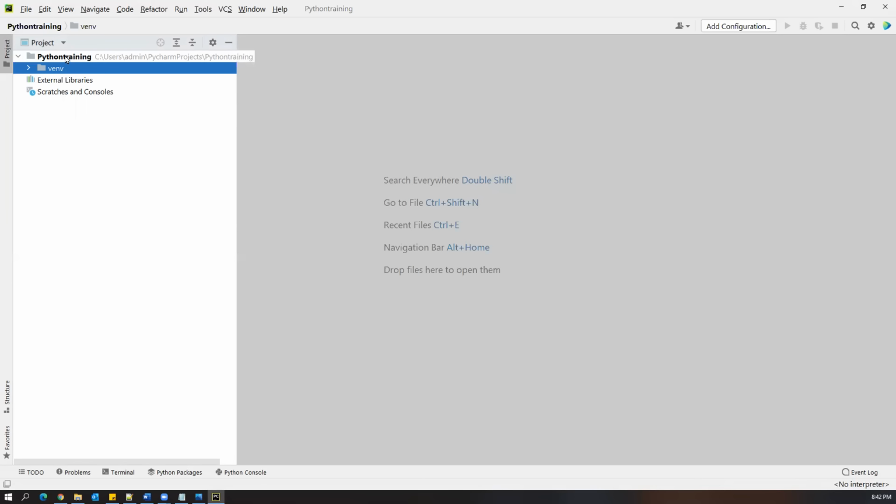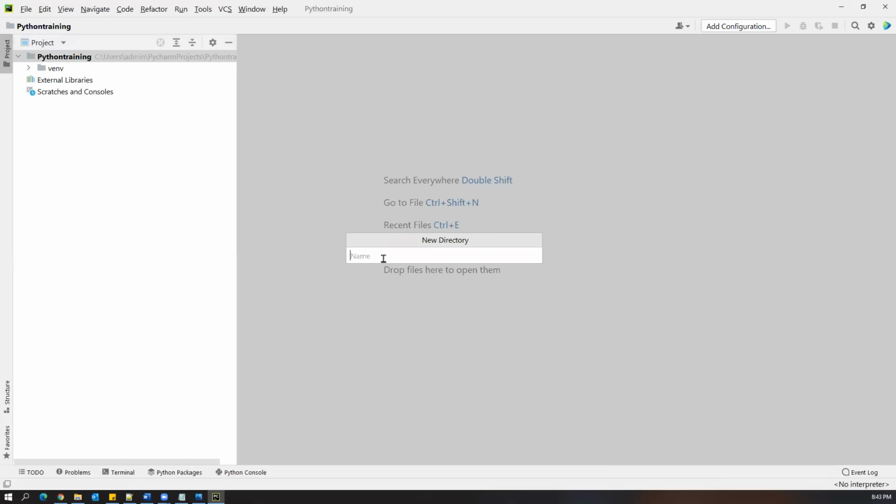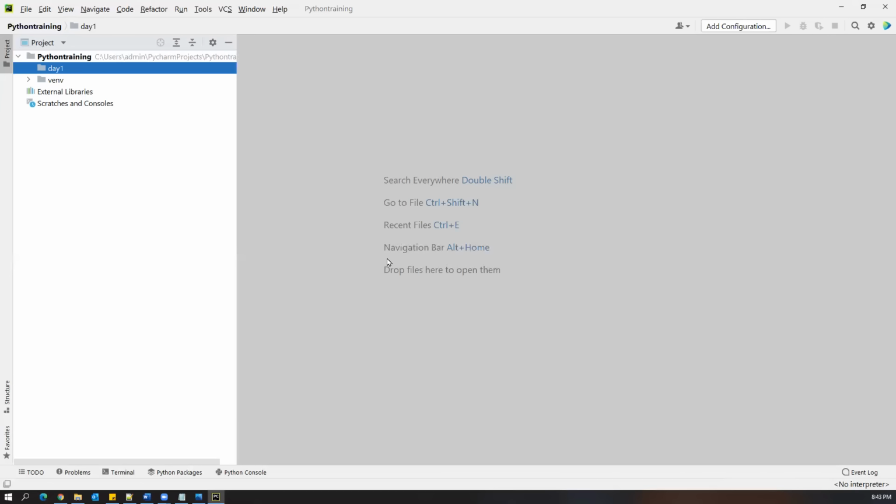So before that, every day I will create a new folder inside this project. Okay. So instead of writing all the programs in the project directly, what I can do, I'll create new folders inside the project, and inside the folder like day 1, day 2, day 3, and in every day, whatever programs I'm going to explain should be part of those folders. Now select the project, and then new, select the directory. So here we can call it a directory, which is equal to folder. Now here we have to provide the name of the directory. I say day 1. Okay, so day 1, and I just created a new folder.